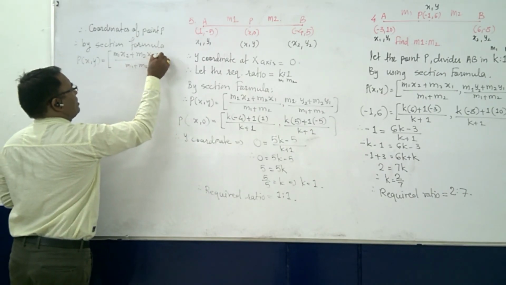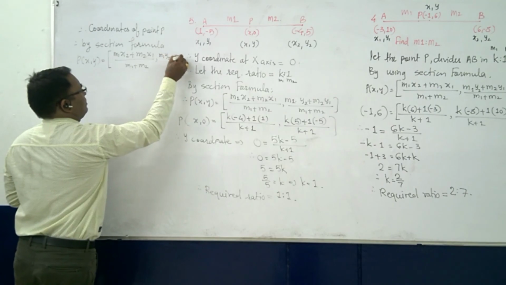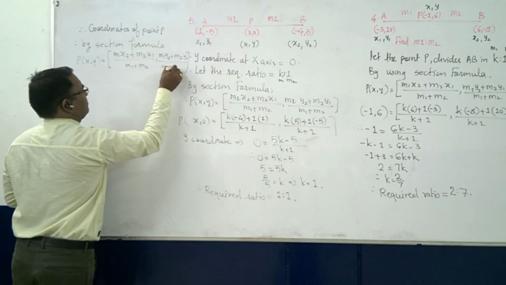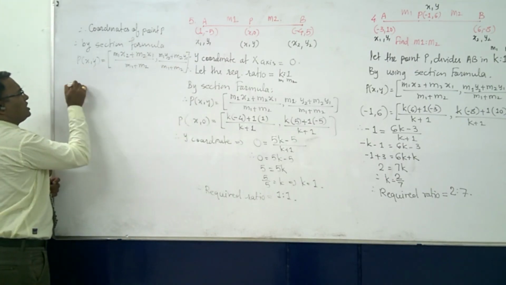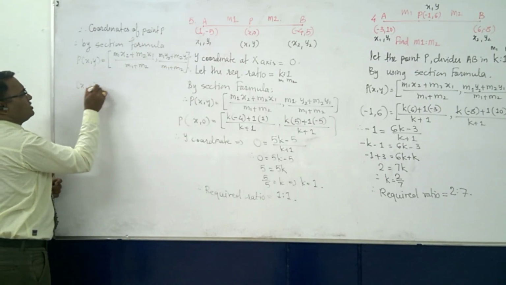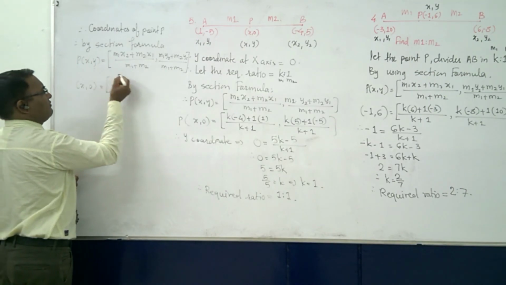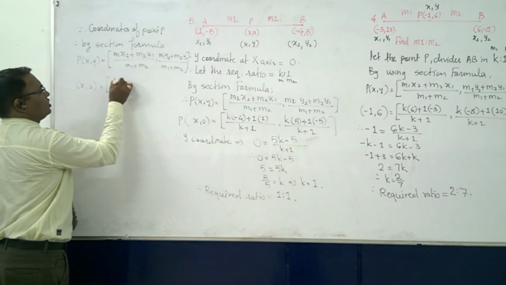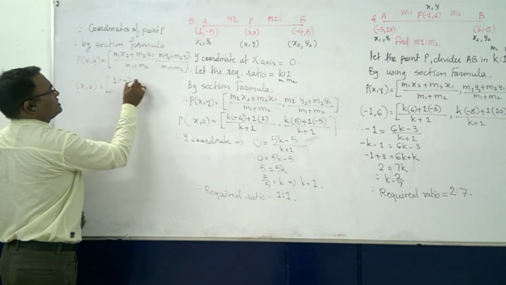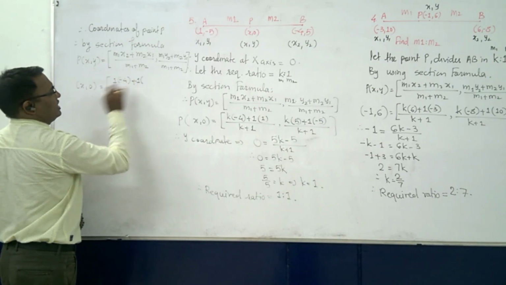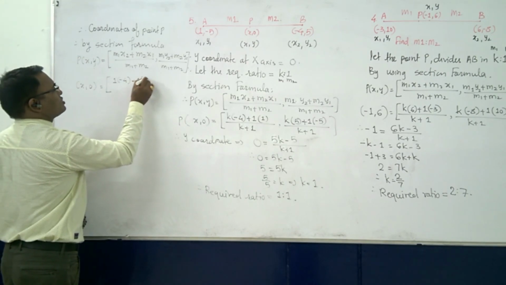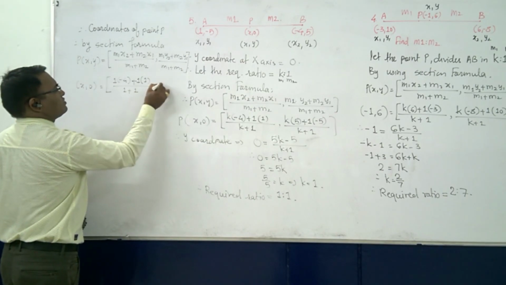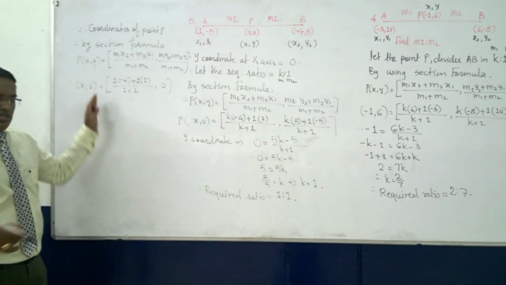Therefore x is equal to m1 is 1, x2 is equal to minus 4, plus m2 is also 1, and x1 is also 1, over 1 plus 1. The y part is 0, we don't need it, it is already given.